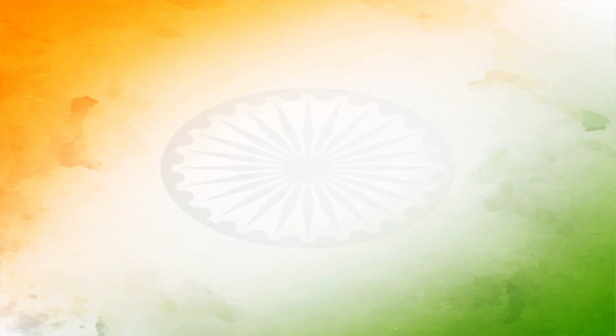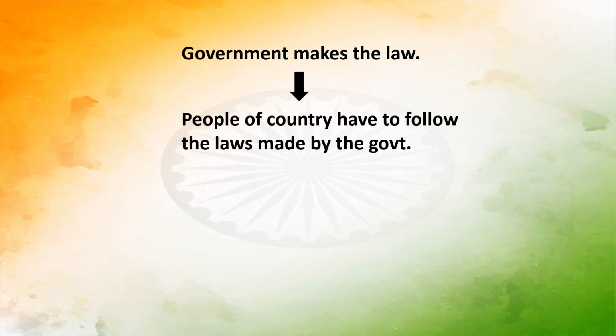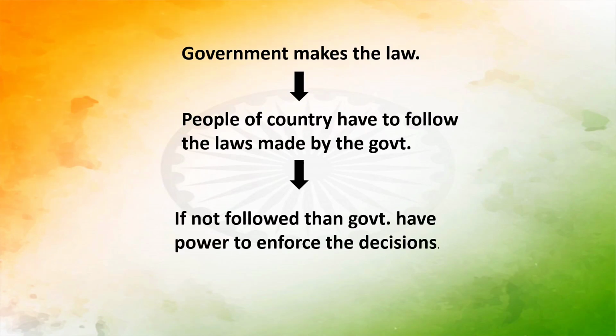Now if we talk about power or decision making, the government is going to make the law, right? And the people of the country have to follow the laws which are made by the government. But what can happen if people do not follow the law? If people do not follow what the government says, the government has the power to enforce its decisions on the people.